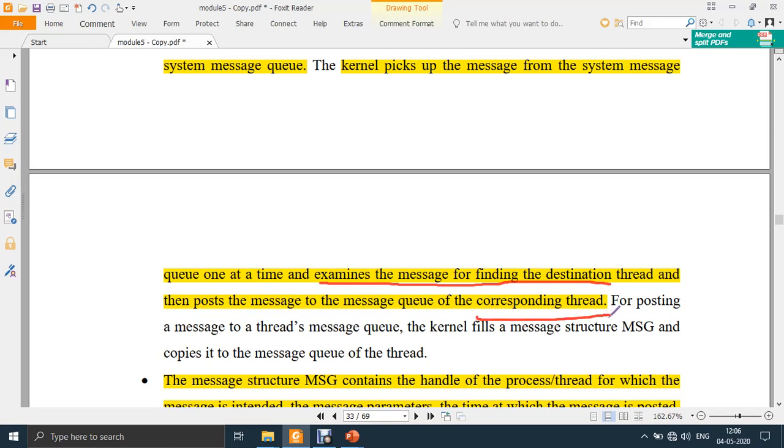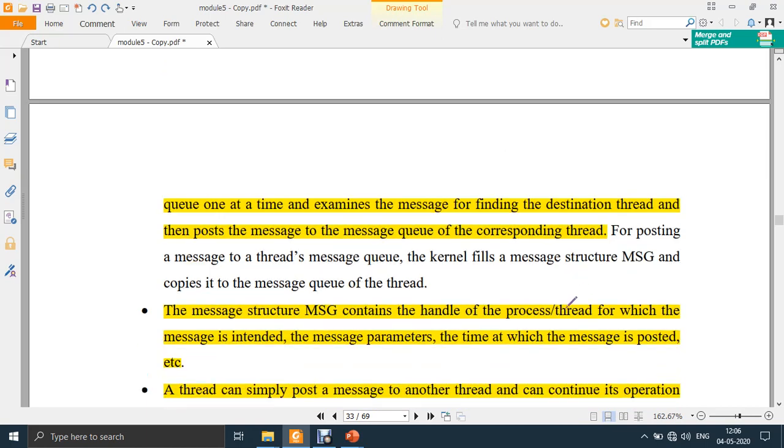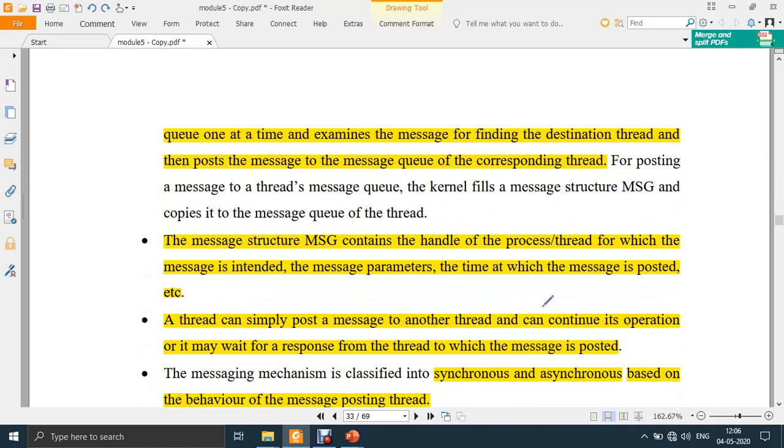See, it is just like posting an envelope to a post office. The post office will act as a message queue. Whoever posts the message will write the to address and the from address, and drop the envelope at the post office. The post office person picks up the envelope, sees to which person it has to be delivered, goes to that address and delivers it. So it is a similar concept.